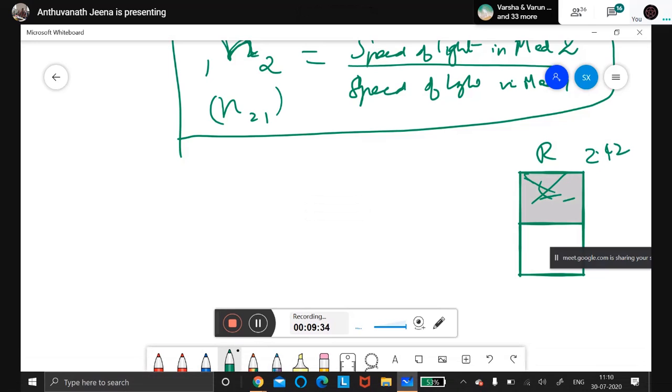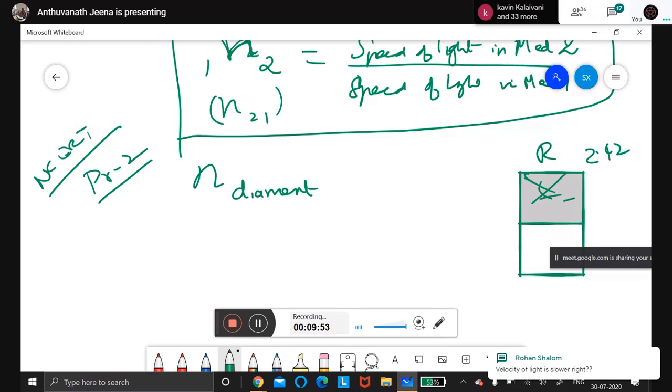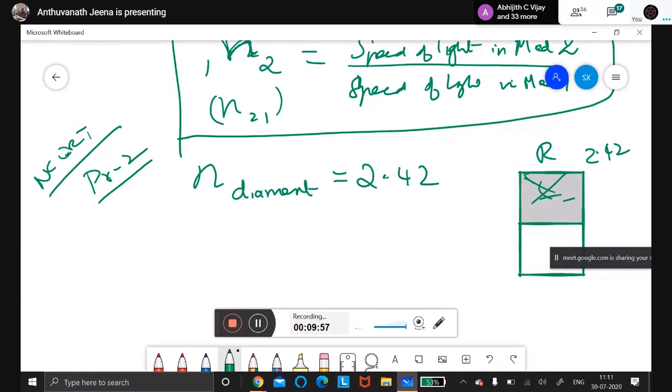So that question is there, that is problem 2. The question that is there in the NCERT book also, you can check the NCERT book and write the question. Problem number 2: refractive index of diamond is 2.42, the highest. Why is it highest? Because it is optically very much dense. So what is the meaning?